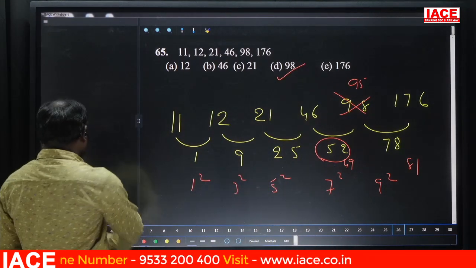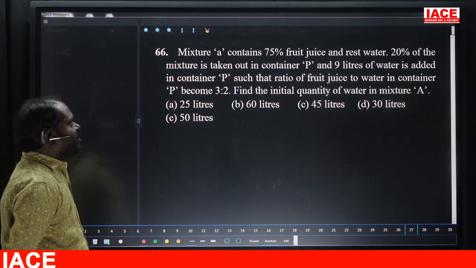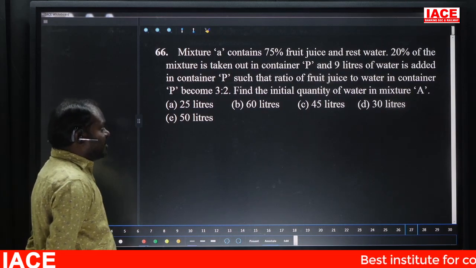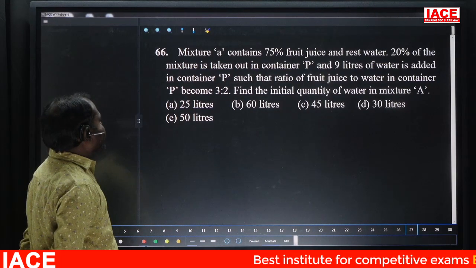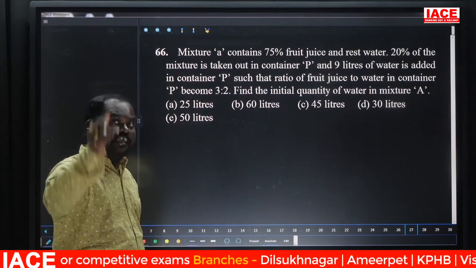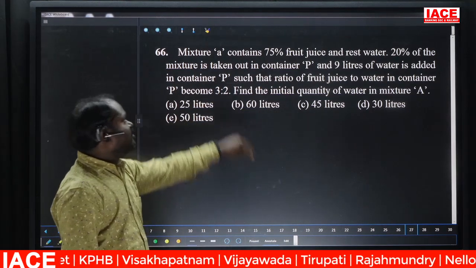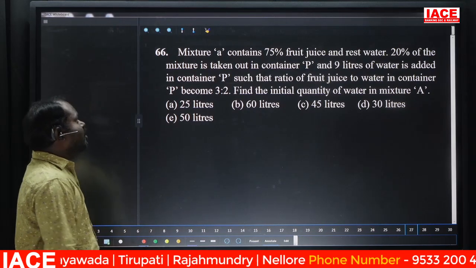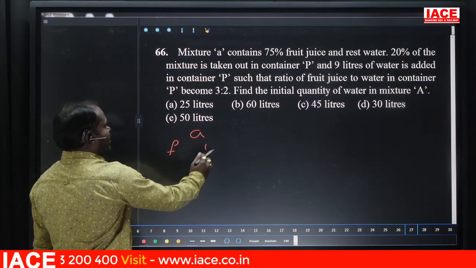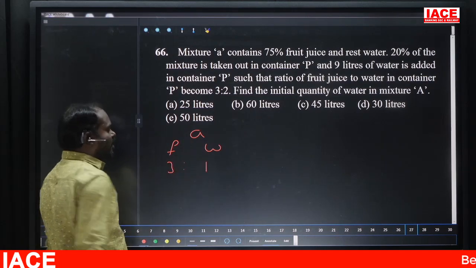Next. Mixture A contains 75% of fruit juice and the rest is water. 20% of the mixture is taken out from container P and 9 liters of water is added in container P, such that the ratio of fruit juice to water in container P becomes 3 is to 2. So initially in can A, 75% fruit juice and the remaining water, so obviously 25% water. So the ratio is 3 is to 1 initially.